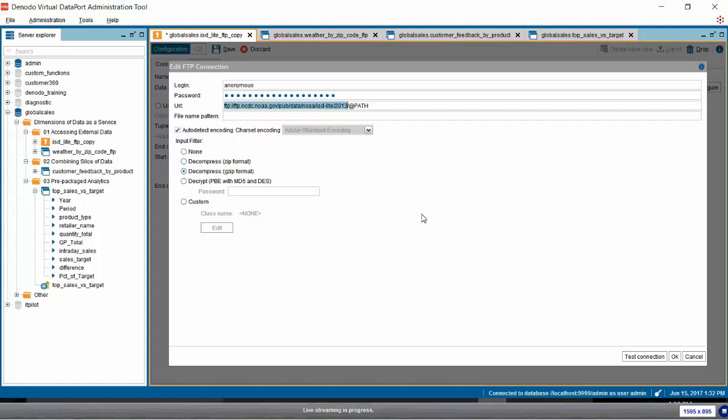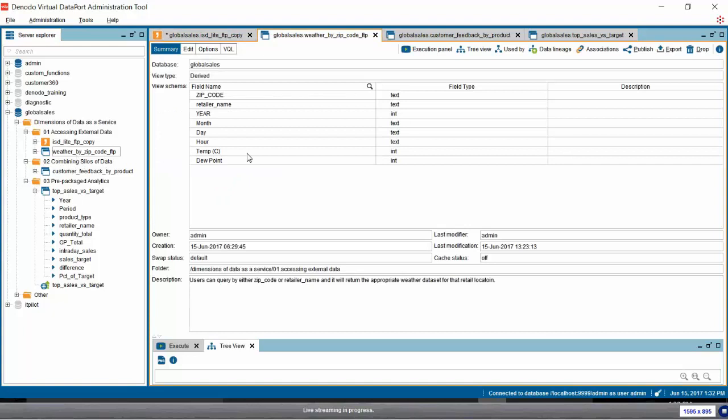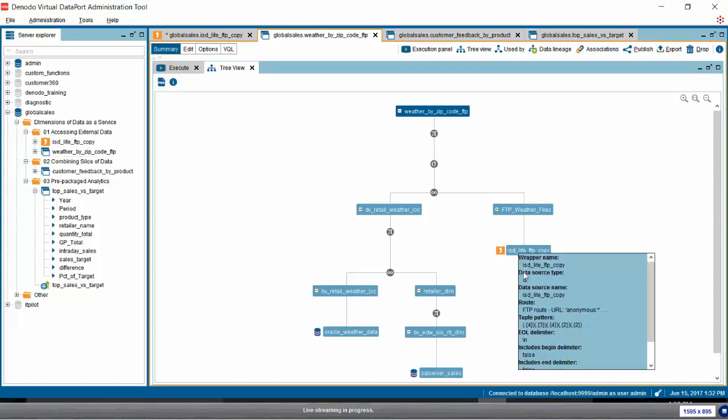So this service is going to be called as part of the weather by zip code FTP view. So let's take a look at that view. What we're doing in this view is on the left-hand side here, the end user can either enter the zip code or the retailer name, and that is going to translate into a weather station identifier. The weather station identifier is then going to be passed to our FTP service, and it's going to go and grab the appropriate file for that location and that year.